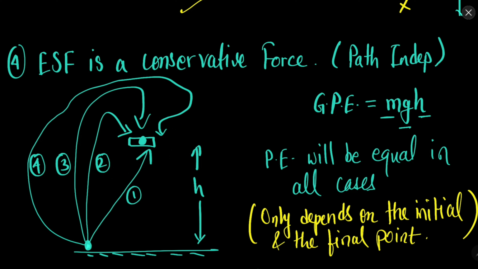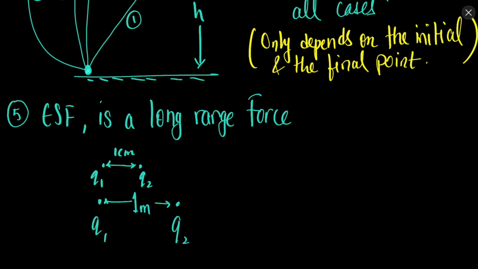in which path will you have more potential energy? In all the cases the potential energy will be the same. Why? Because mass is constant, g is constant, and h is also constant. You are taking the object to the same height, whether you go by any path. So the forces whose energies are path independent are called conservative forces. So electrostatic force is a conservative force. Only the initial and final points are important in this.